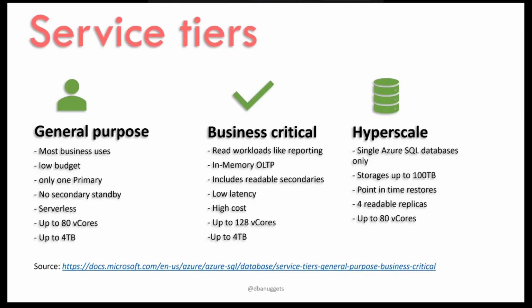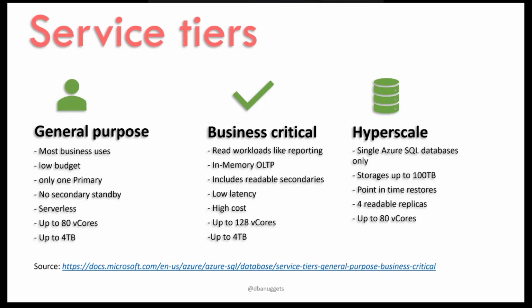We have one primary, and we do not have any secondary standbys. When you compare business critical with the general purpose, we do have secondary standbys for business critical, but for the general purpose, there is no standby. So if we have to fail over, it will take a couple of minutes to set up the secondary standby. We do have a serverless option under the general purpose, which we are going to discuss in the next slide. We can use up to 80 vCores under the general purpose, and the size of the database can be up to 4 terabytes.